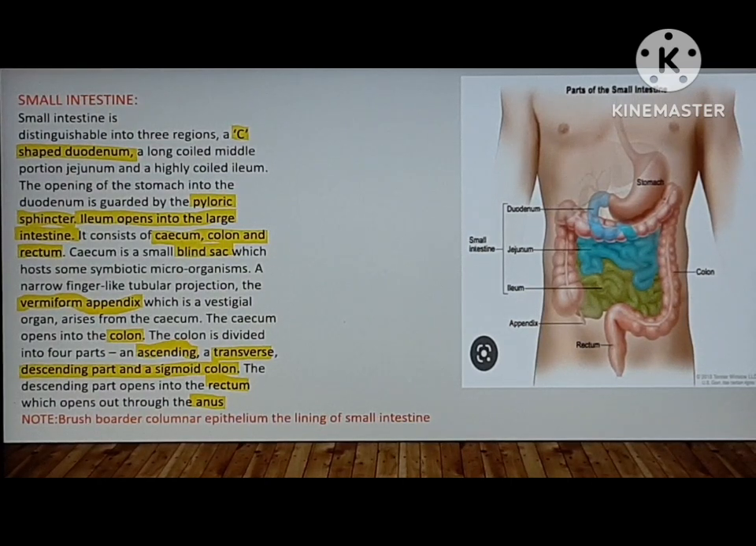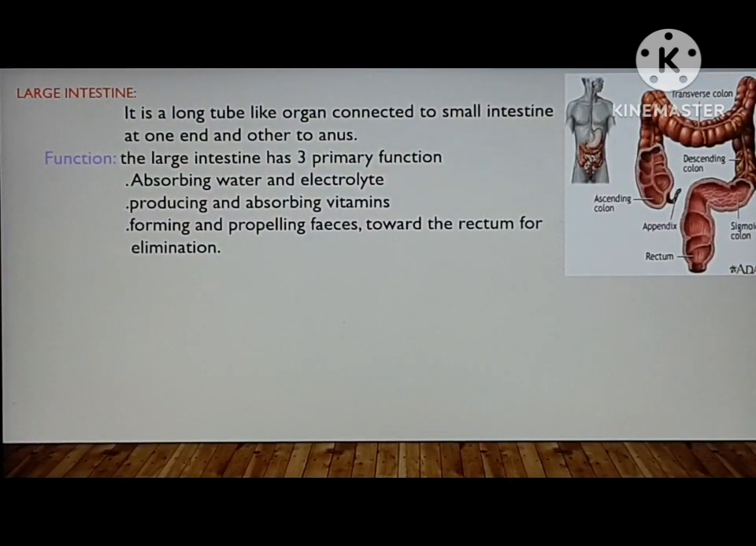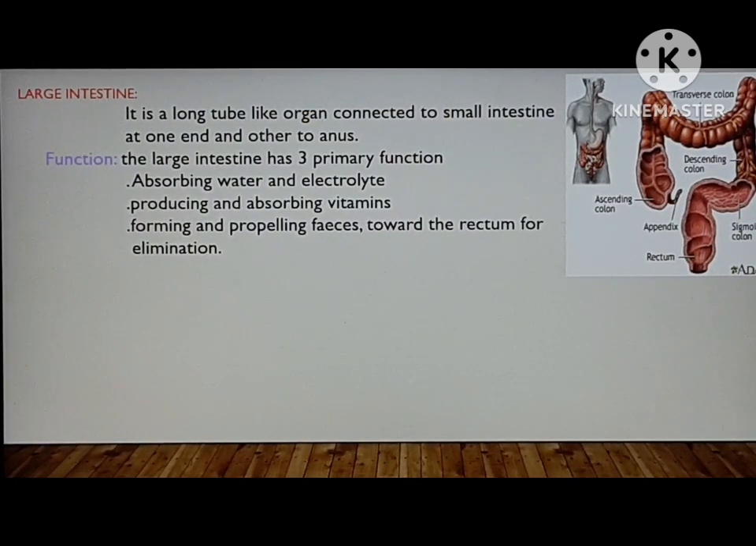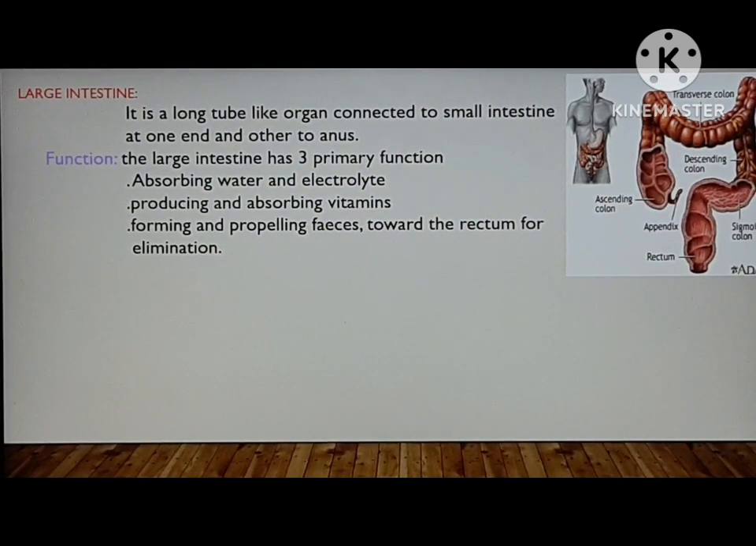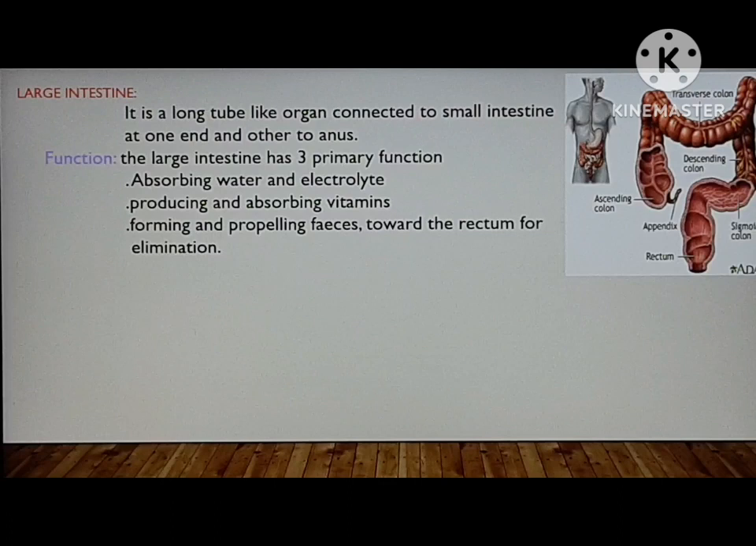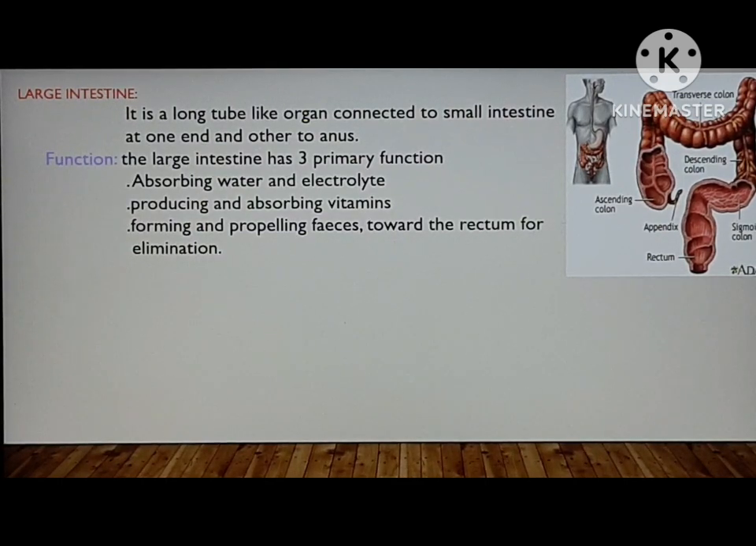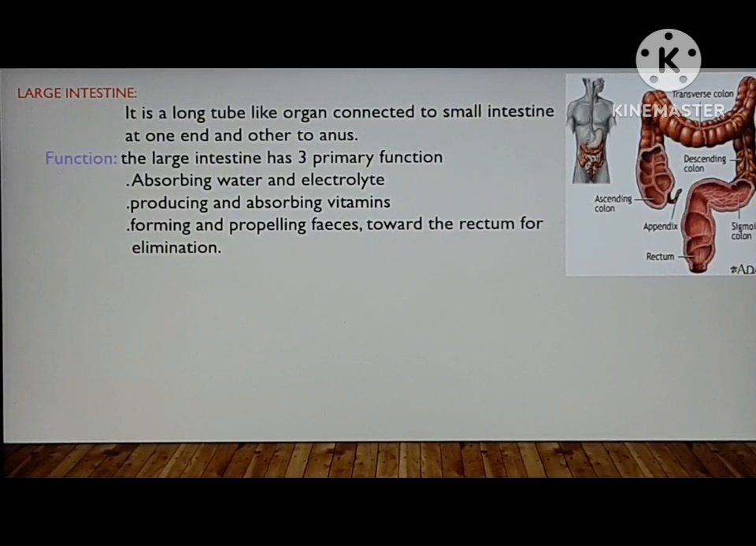Now moving to the next, the large intestine. It is a long tubular organ connected to the small intestine at one end and the other end to the anus. So what are the functions of the large intestine? The large intestine has three primary functions: absorption of water and electrolytes, producing and absorbing vitamins, and forming and propelling feces towards the rectum for elimination. So in this picture you can see the process and the parts of the large intestine.